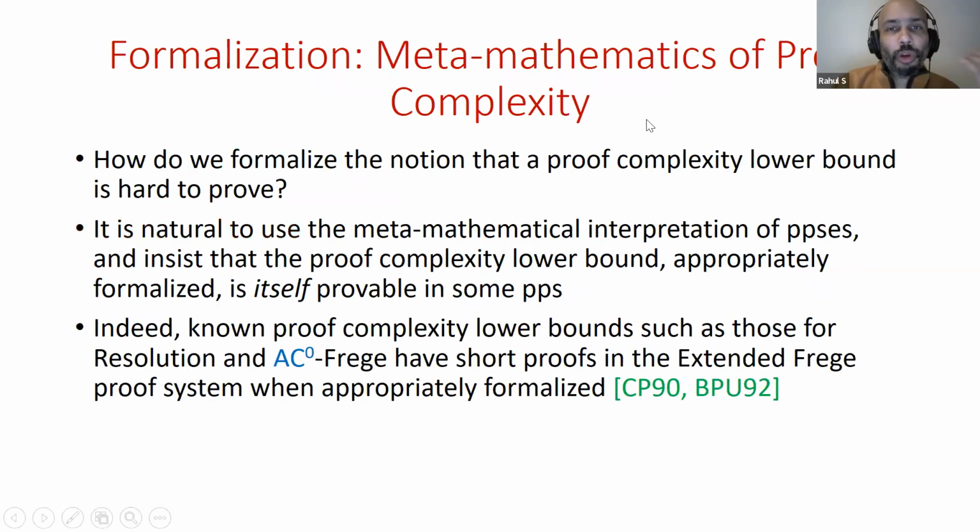And finally, we need to formalize what metamathematics of proof complexity means. How do we formalize a notion that a proof complexity lower bound is itself hard to prove? Well, it's natural to do that again using propositional proof systems. By just saying the proof complexity lower bound, you can formulate that as a tautology, and that is itself provable or unprovable in some PPS. And indeed, known proof complexity lower bounds, just those for resolution and for constant depth Frege, are known to have short proofs in extended Frege proof system, appropriately formalized. And this has been known for quite a long time.